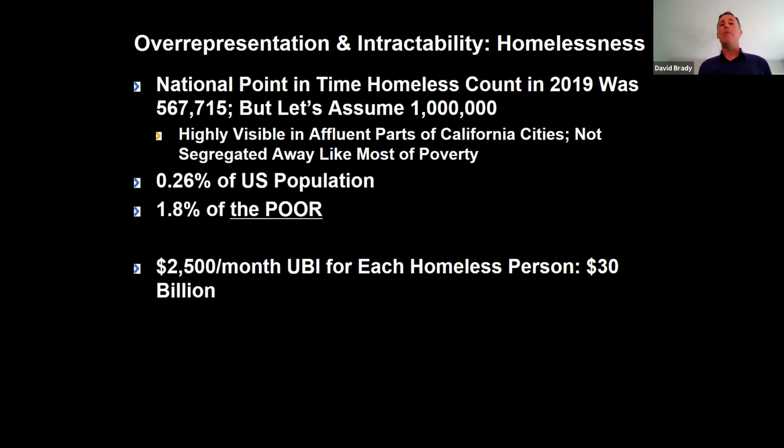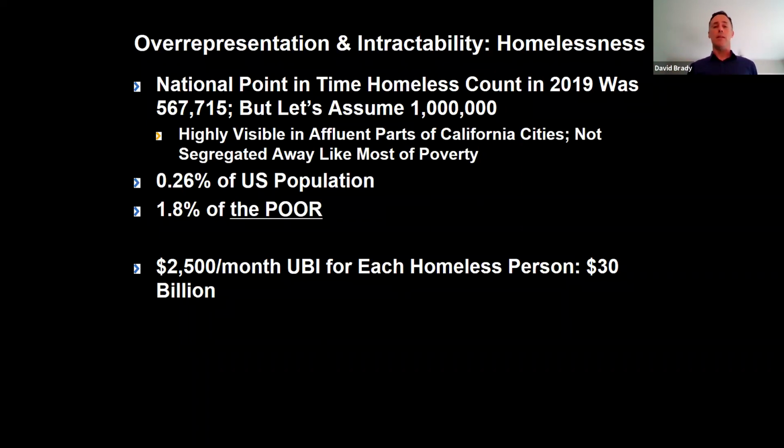If, for example, we gave a $2,500 a month universal basic income to every single homeless person, and I would admit for some homeless folks it would take more than $2,500, but for lots of other homeless folks it would take a lot less than $2,500 to help them get out of homelessness, we could still do it at $2,500. We'd save a lot of money in the other costs of homelessness, such as ambulance or policing services, for merely $30 billion. And if you know the US government's budget, $30 billion is not a lot of money.